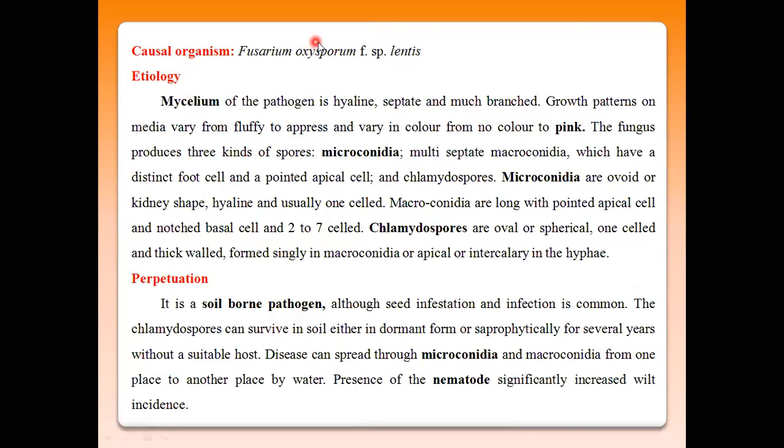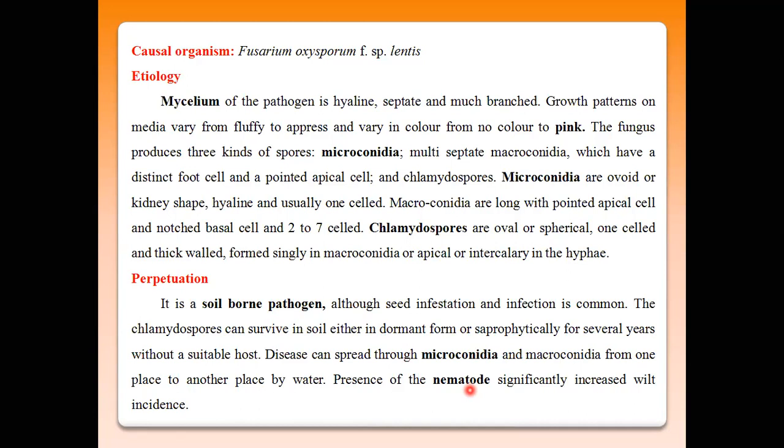The causal organism is Fusarium oxysporum forma specialis lentis. The etiology and perpetuation are the same. In the presence of nematodes, which attack and feed on the roots of lentil crops, artificial injury is created to the root system.